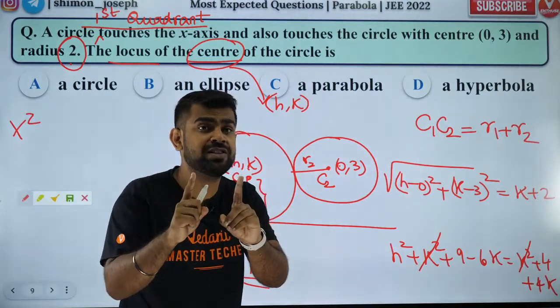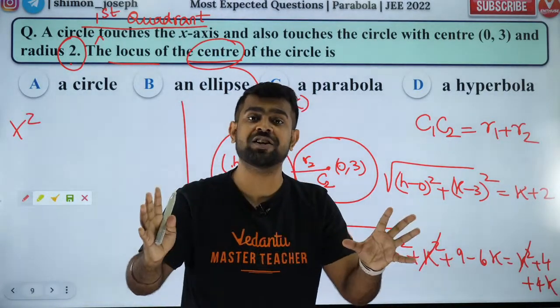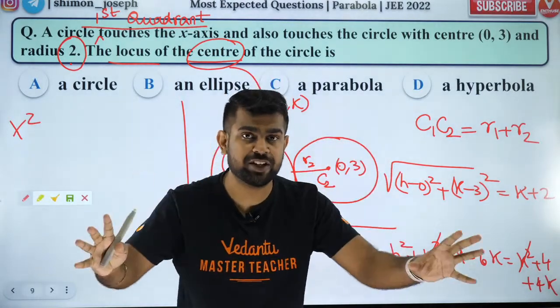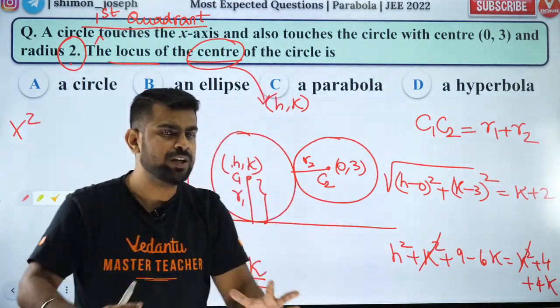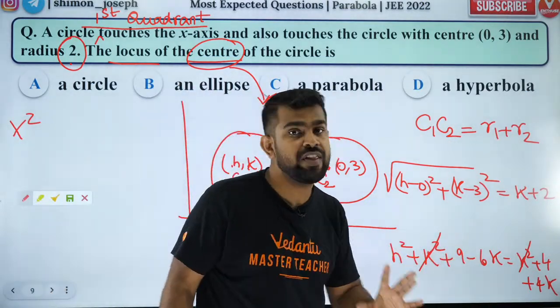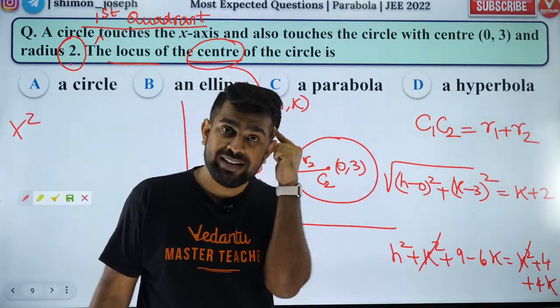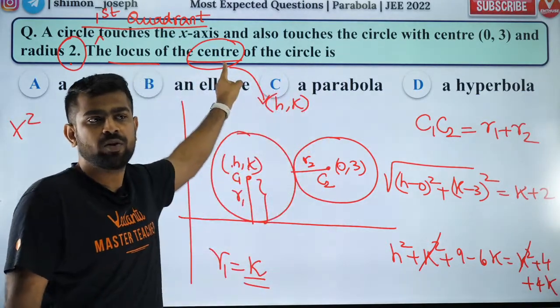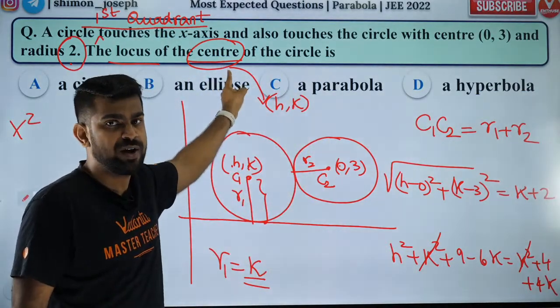The last step is, when you don't have any arbitrary constant, when you don't have any parameter, then the last step is to convert h to x and k to y. That is the last step in locus. Please remember it. First step is whatever point they asked, take it as h, k.